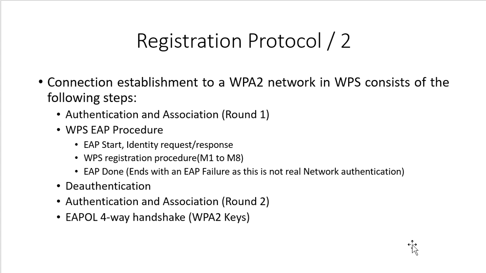Then the authentication and association for round 2 will happen, that is round 2 you can say. And finally the 4-way handshake will happen, that is the EAPOL 4-way handshake, because we configured the AP in WPA2. Okay. If you configure the AP in open security, then this authentication and association will happen, then the WPS EAP procedure, then deauthentication, then once again authentication and association will happen. Okay.